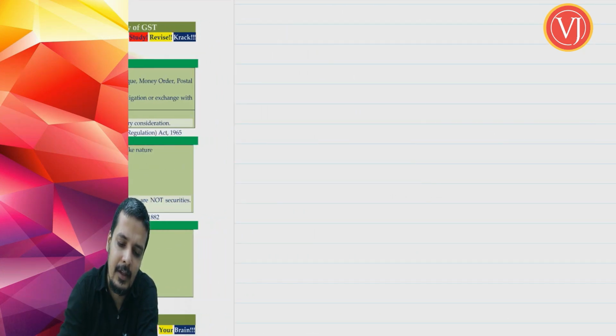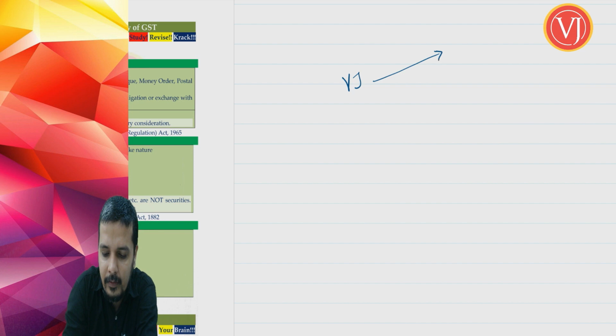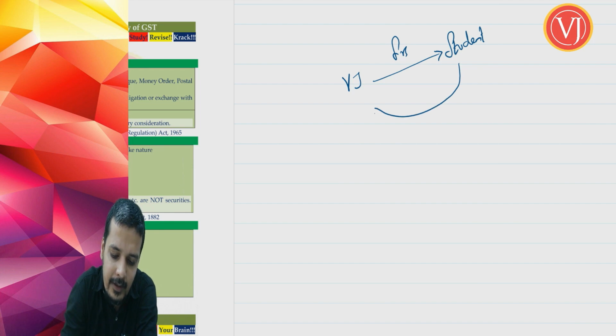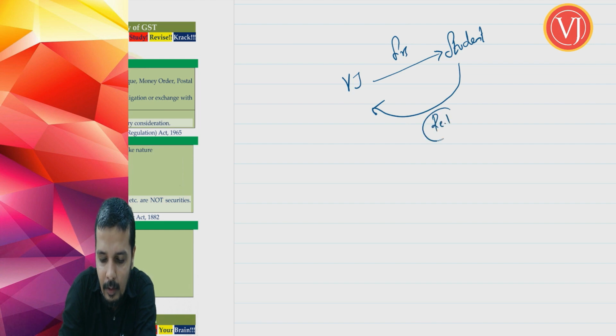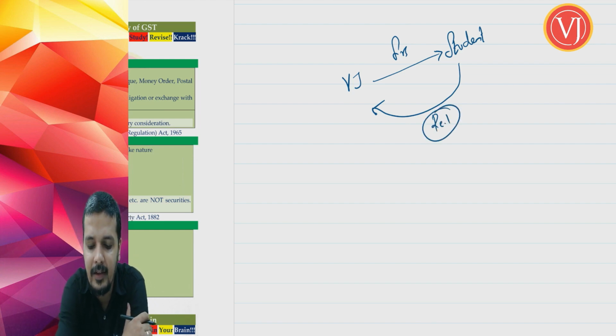Supposing I am providing you services, and against that service, one of the students tells me that I am going to pay you an old 1 rupee coin, which is having high worth, right?